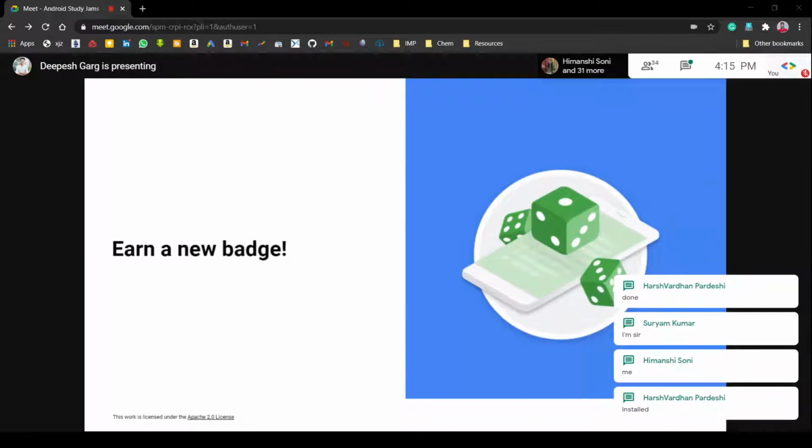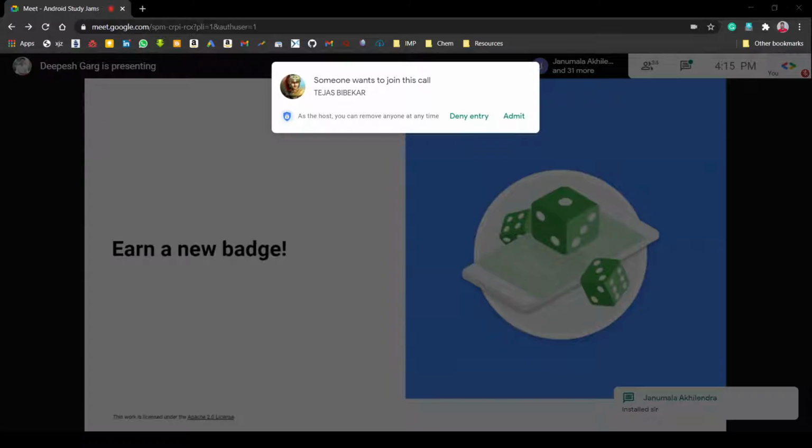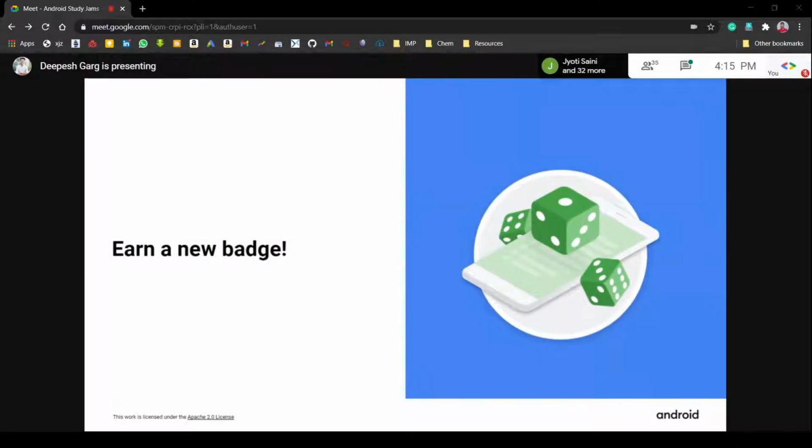Okay, great. Whoever hasn't installed Android Studio may have some problems understanding, because today we will have the coding part. We will write code in Android Studio. That's why I told you yesterday to install Android Studio. If you have, then it will be great for you. So let's move further.